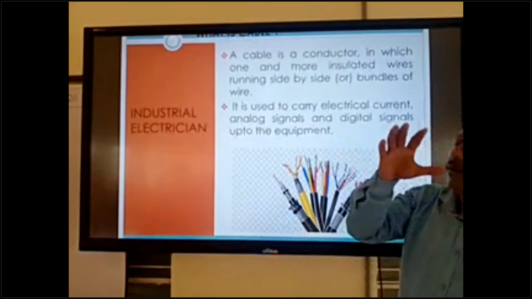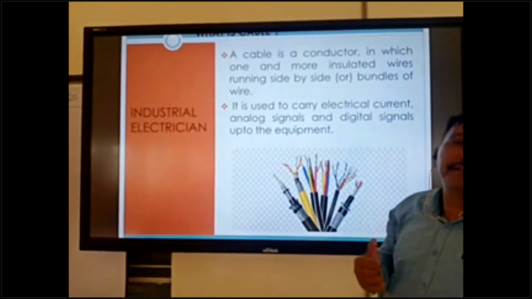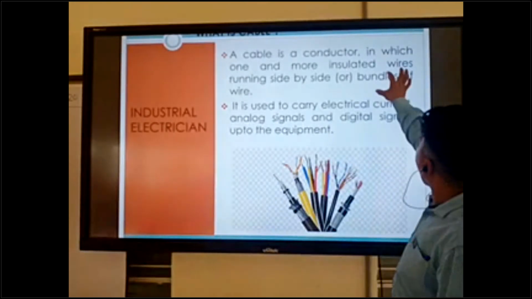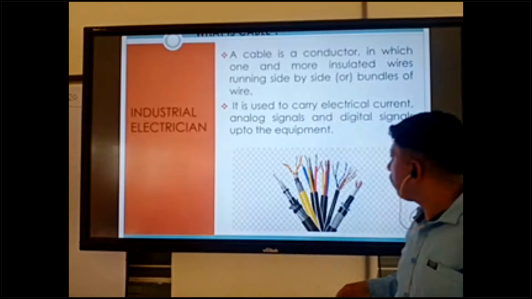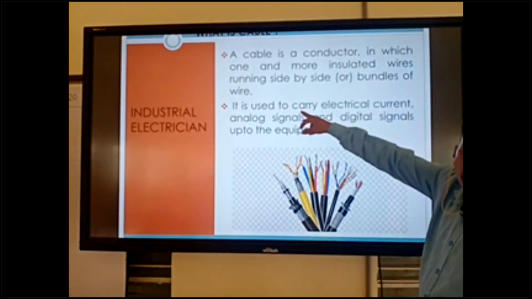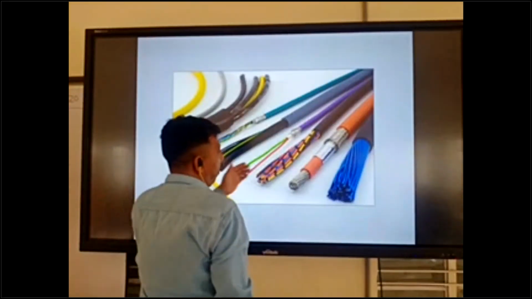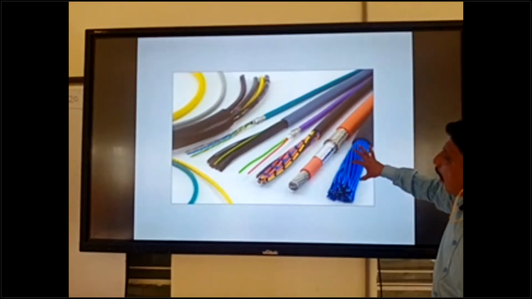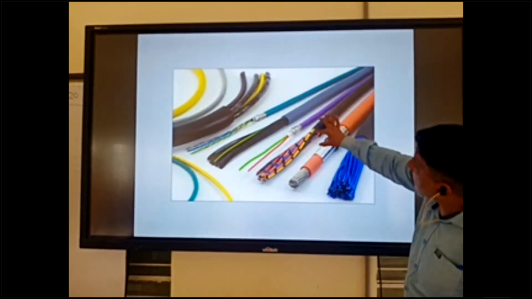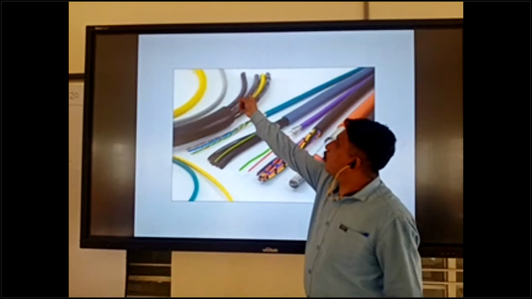So this is one cable, and inside here so many wires are running, and bundles of wire also come inside the cable. For example, you see there are bundles of wire. This is the bundles of wire. All cables have bundles of wire inside, one or more.